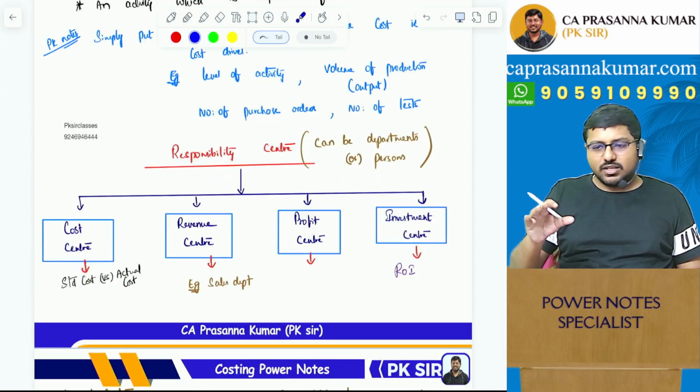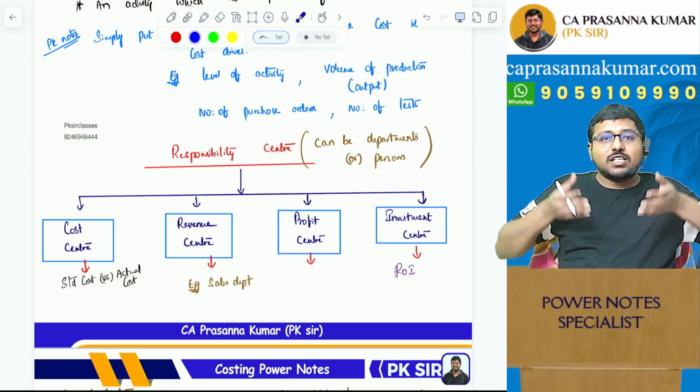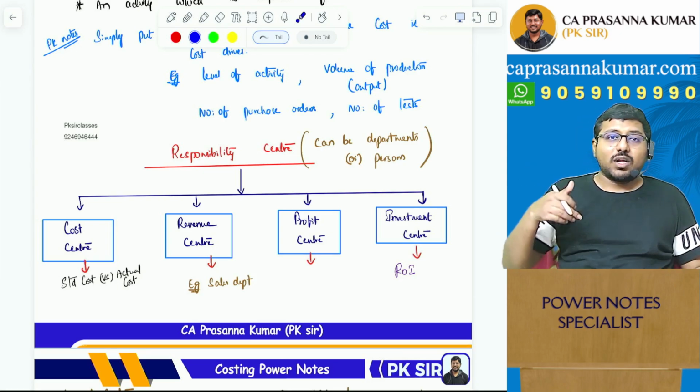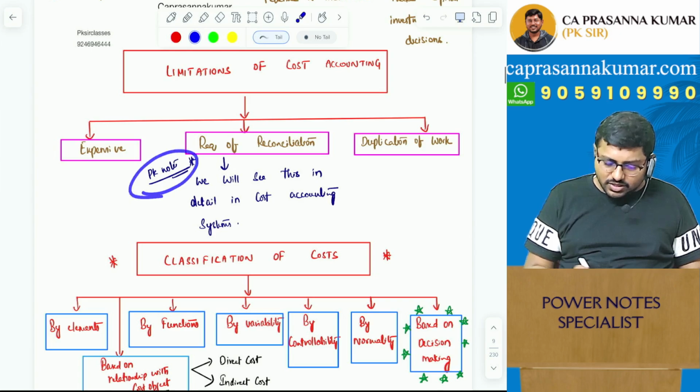Whatever is relevant has been taken. Whatever is unnecessary has been eliminated. Whatever has to be explained better has been explained better. Wherever an example has to be given, the example has been given. So as you can see, PK Sir's notes are like this.